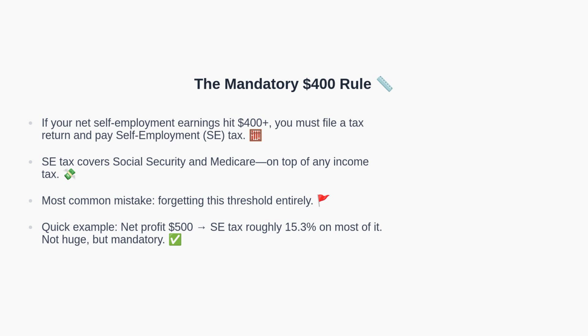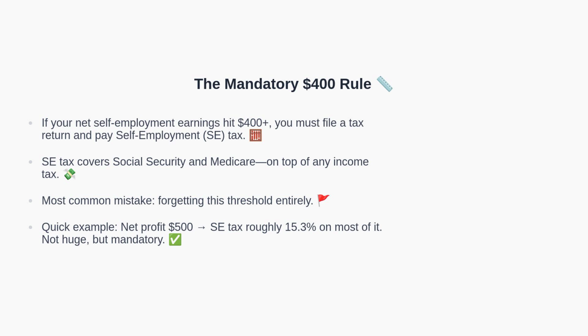Transitioning into specifics, the first critical threshold is the $400 rule. If your net earnings from self-employment are $400 or more, you must file a return and pay self-employment tax, which covers Social Security and Medicare. This is separate from income tax. The most common mistake is forgetting this threshold and assuming small side income is too minor to matter. For example, if you net $500, you will owe self-employment tax at approximately 15.3% on most of that amount. While the dollar amount may not be large, the requirement is mandatory.